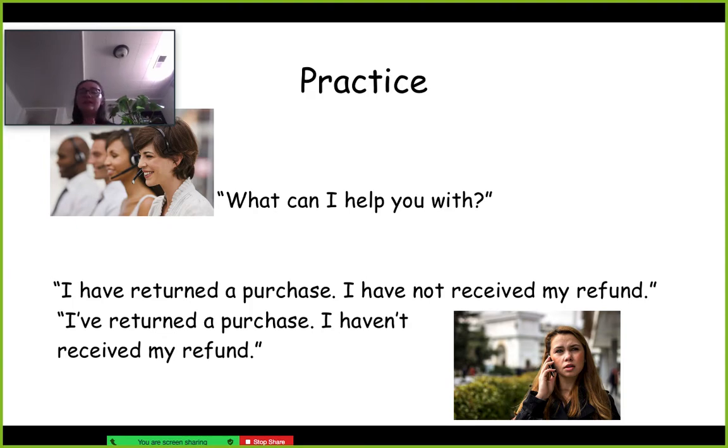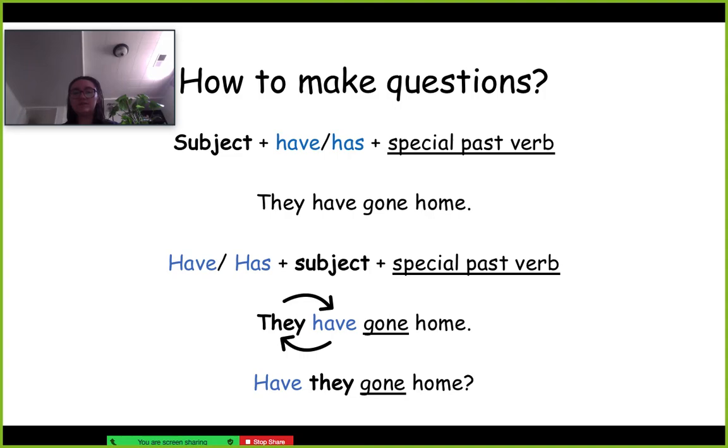So that's why it's good to use the present perfect tense to say this, because you're letting them know there's this stuff that happened in the past and it's important to what I'm talking about right now because it hasn't changed. I returned something, right, in the past, and I have not received my refund. Refund just means money back. It means that they give you your money back. So that's a good way to use it.